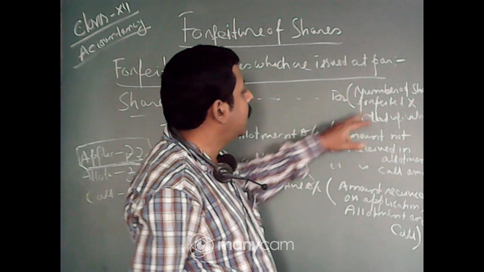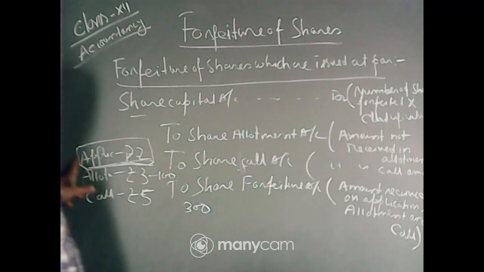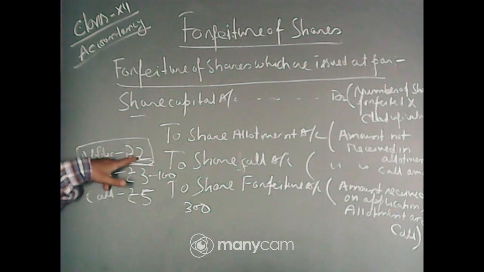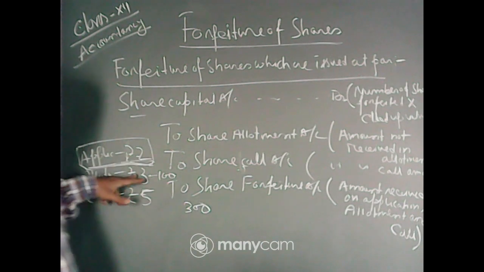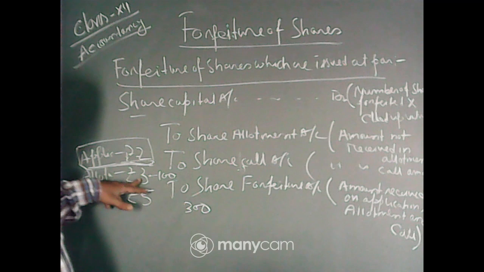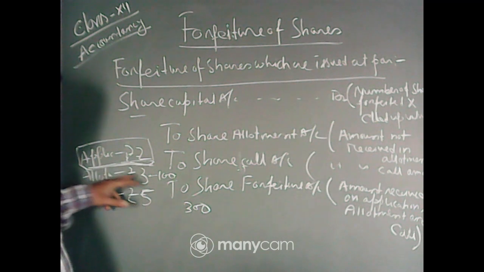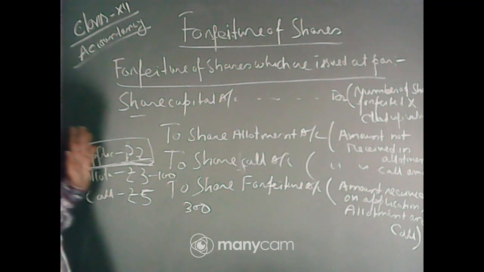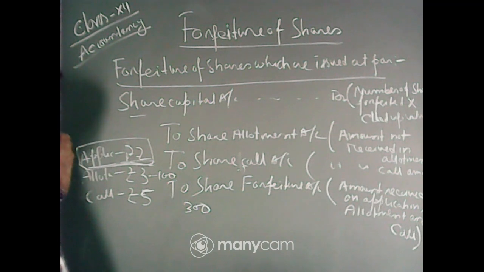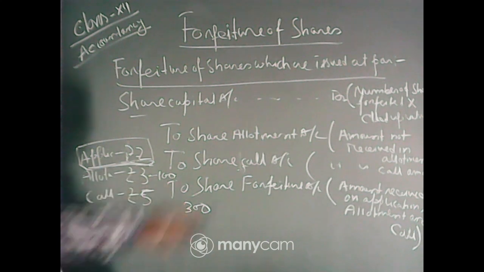Here, what is the called up value? Here called up value is not 2, actually here called up value is 3 plus 2, equal to 5. What did the company call for these 100 shares? Application money was called and allotment money was also called, so this 5 rupees will be the called up value.